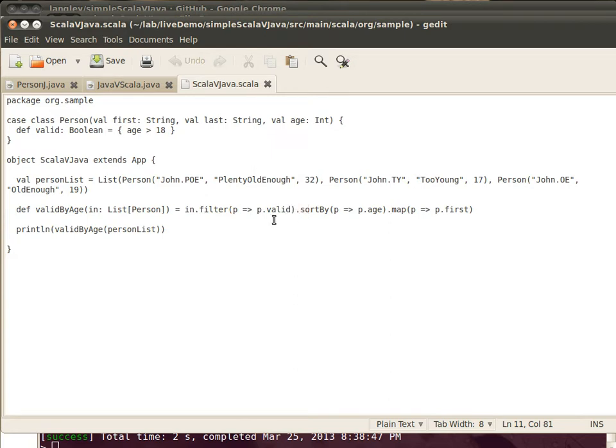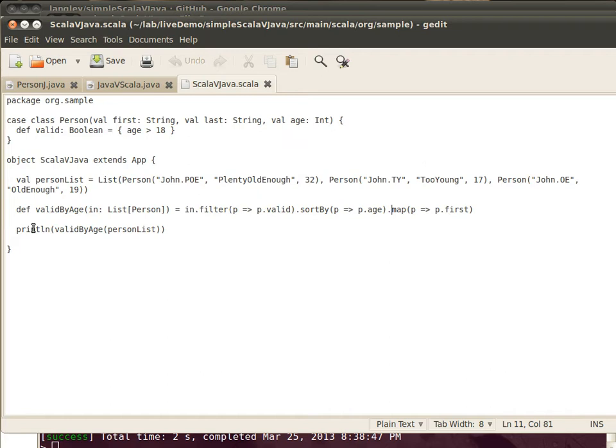And after that, we're going to apply in a fluent fashion, as it's called in other languages, by just using a dot, we're going to sort by, this time, the age. And finally, we're going to apply this very general function, a map. You've probably heard of map and reduce in frameworks like Hadoop. Well, Scala supports map and reduce right in the collections library. So here we are applying a map. And a map is a very generic function that lets us return new types. So while we have a list of persons here, the result we're going to get back is actually a list of strings for the first name.